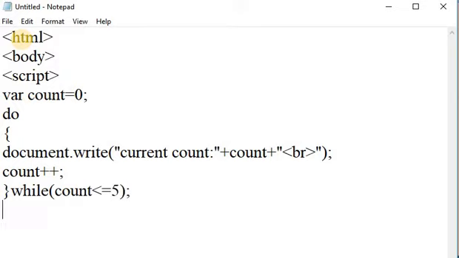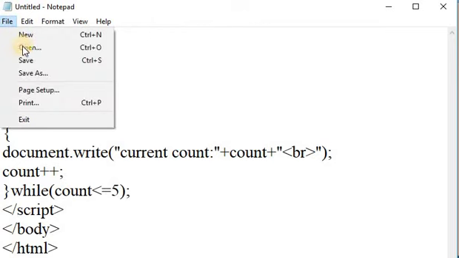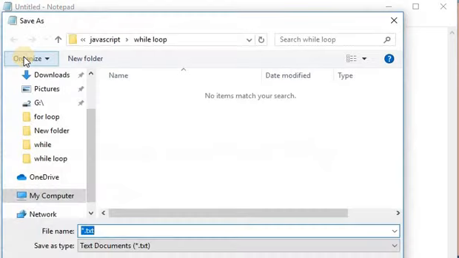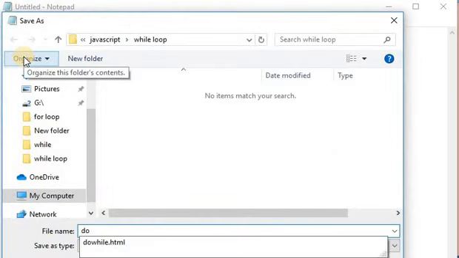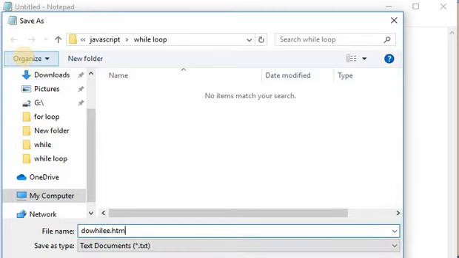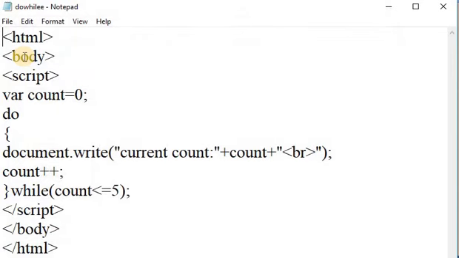Then close the script tag, close the body, and close the HTML tag. Save this file with the HTML extension and check the output.